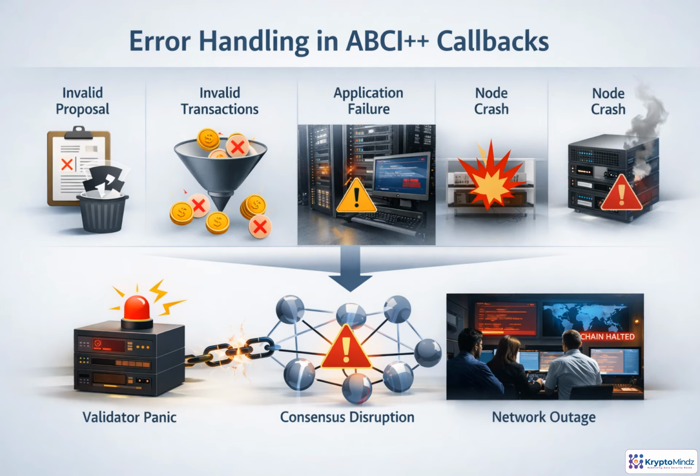Not every error in ABCI++ means the same thing. A malformed proposal should be rejected deterministically, not treated like a node failure. Bad transactions should be filtered or rejected with clear logs and metrics. Local application failures need safe recovery paths because panics can remove validators from consensus. The key is to categorize errors before reacting. Fail safely in PrepareProposal, reject predictably in ProcessProposal, and test adversarial inputs so errors stay local.